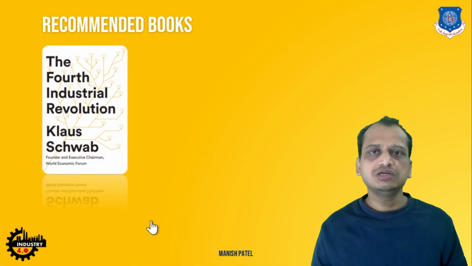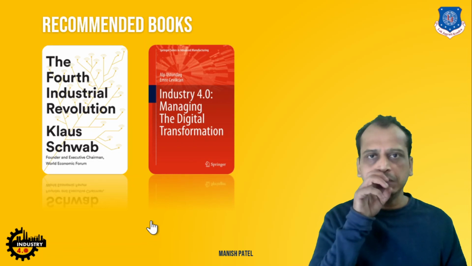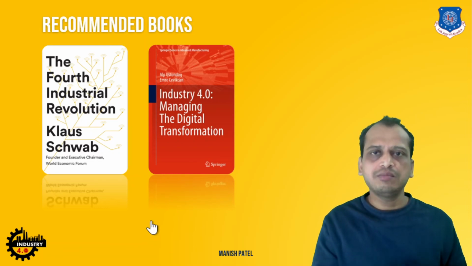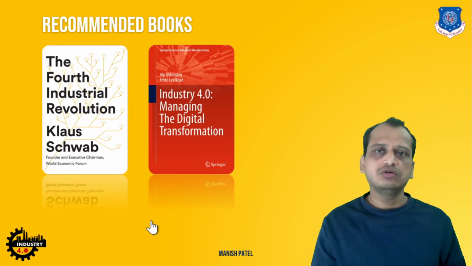The first one is by Klaus Schwab, who is the founder of the World Economic Forum, The Fourth Industrial Revolution. It is the basic book, a recommended book to start with the Industry 4.0 concept, right? Then we have the book by Ustundag, Industry 4.0: Managing the Digital Transformation, from which the content of chapters 2 to 5 is derived.